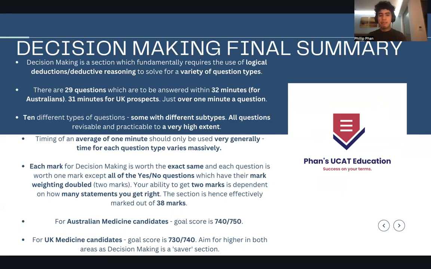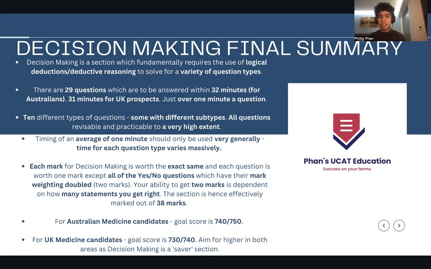So there are 10 different types of questions, some with different subtypes, and all the questions are revisable and practicable to a very high extent. You can maximize and do very well in this section by simply practicing well and having access to the right resources, which hopefully you'll find through me. The timing is an average of 1 minute, and it should be used only very generally. The time for each question type varies massively, and I'm going to go through that in another video.